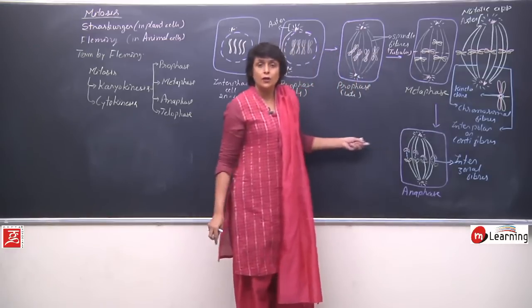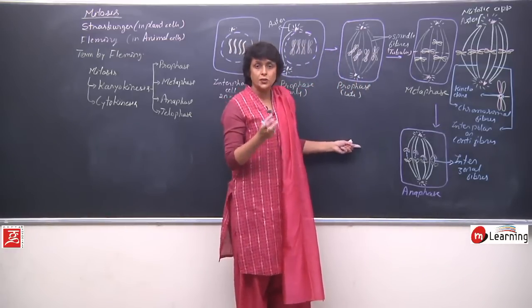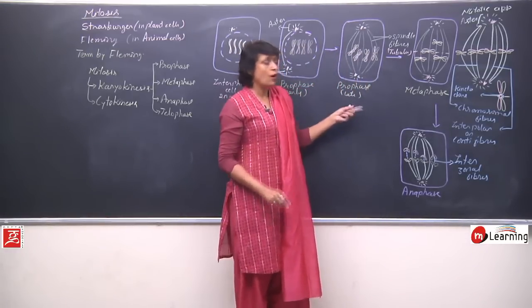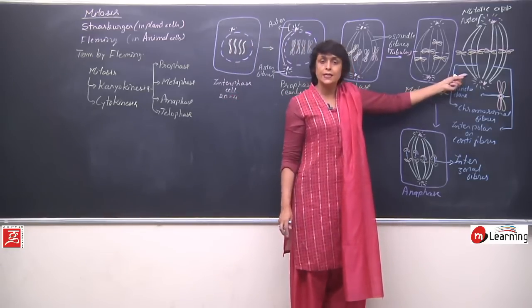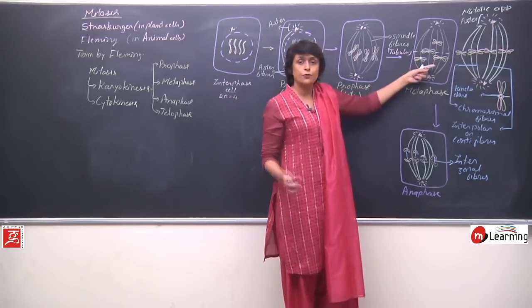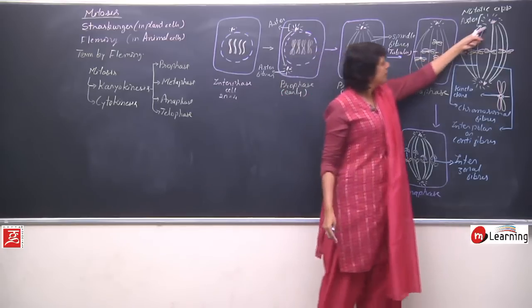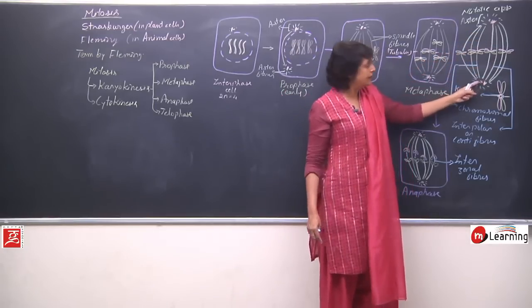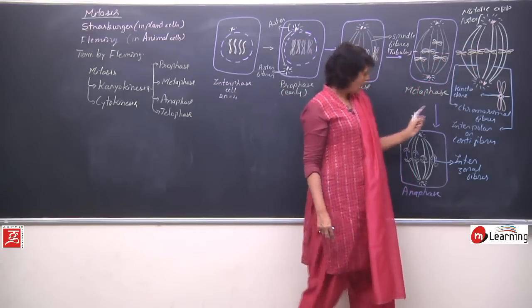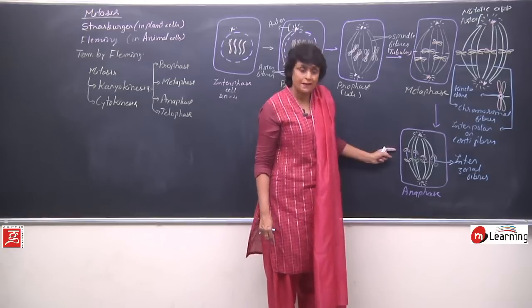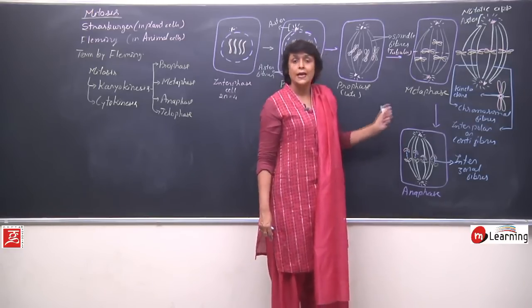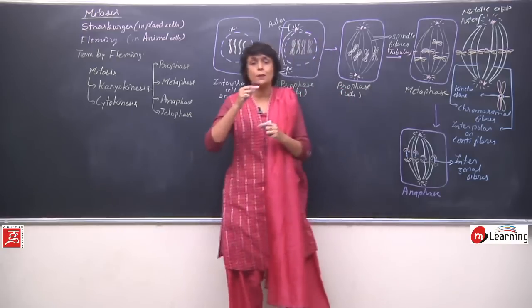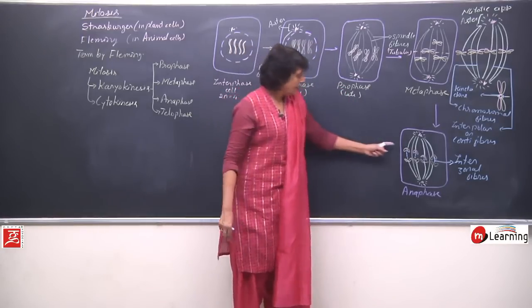So in the mitotic apparatus, if the question is asked only to draw the mitotic apparatus, we can draw it in this stage, that is metaphase stage, where we have to show two fibers. One is the continuous one and the other is the chromosomal one. And one we can show in anaphase, where we start seeing the third fiber also, which is interzonal. Interzonal appears between the two separating chromosomes.